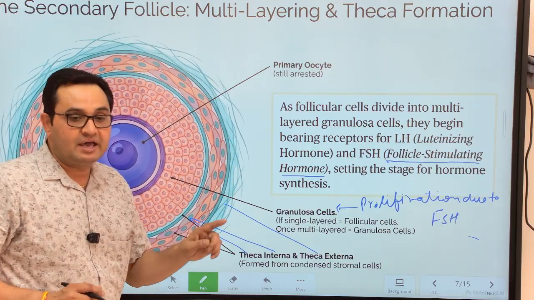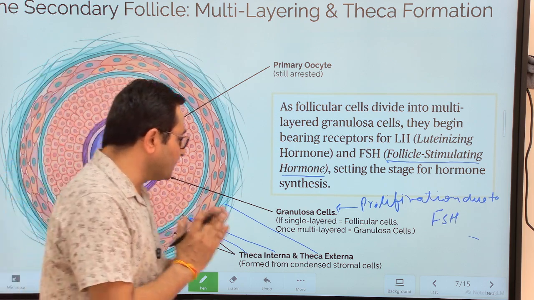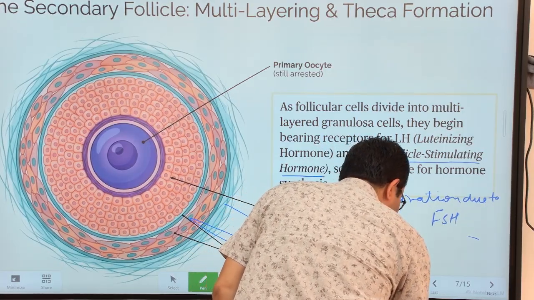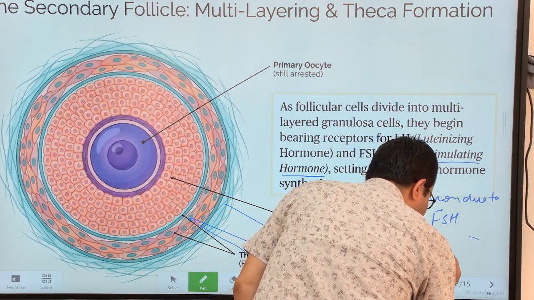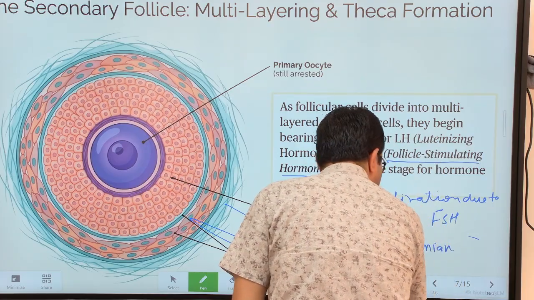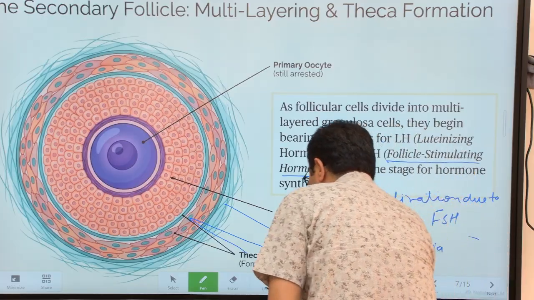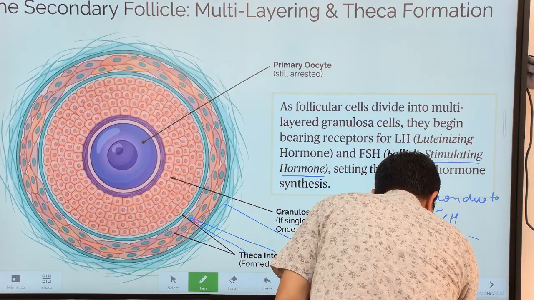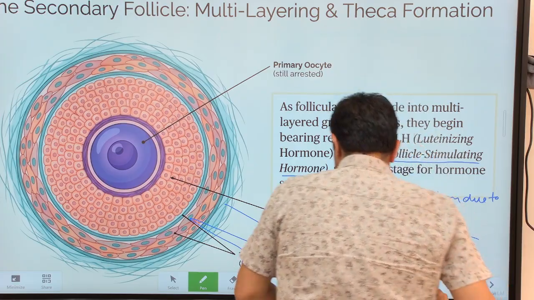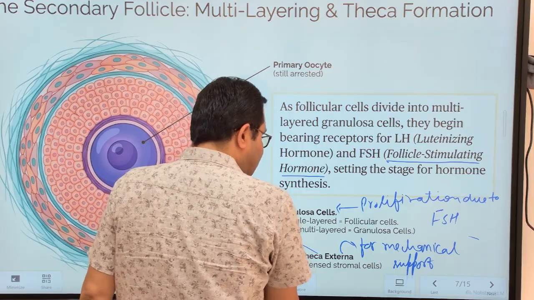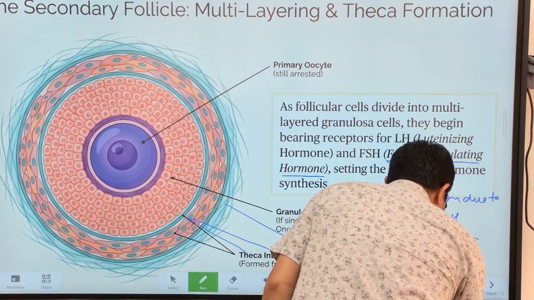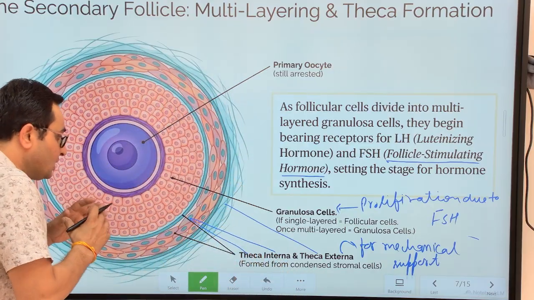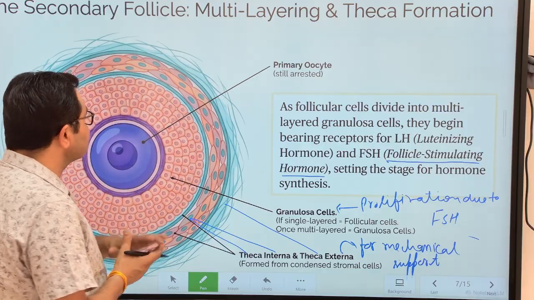Theca externa is totally protective, providing mechanical support for the growing follicle. Mechanical support. While the theca interna cells have a role in the follicle as endocrine cells.